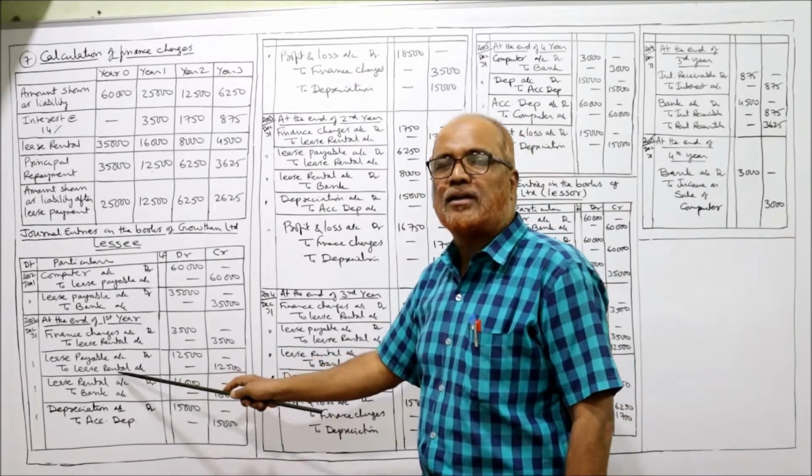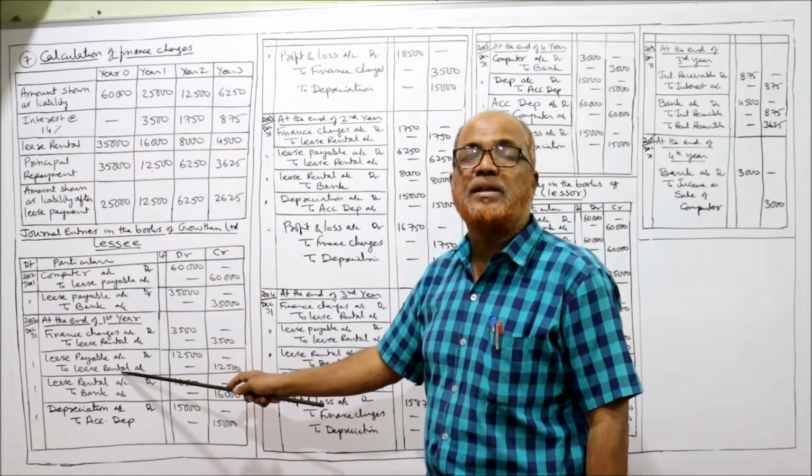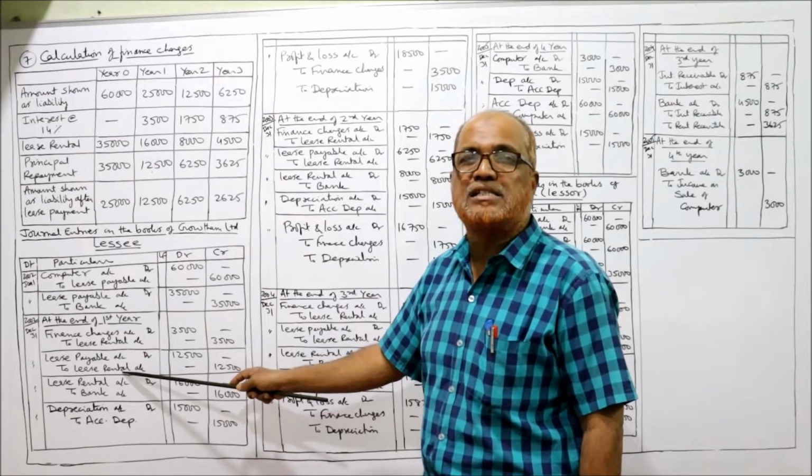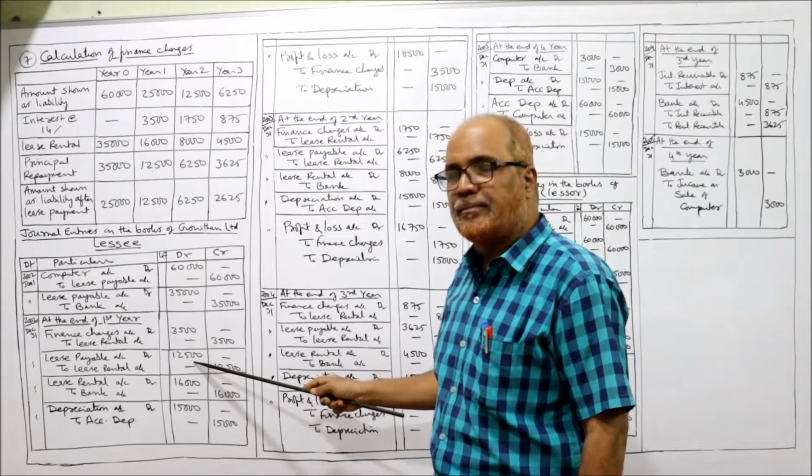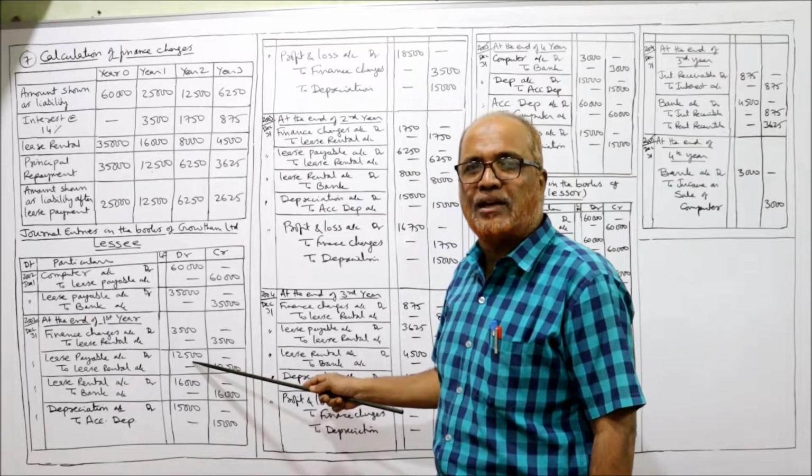Second, lease payable account debit to lease rental, being the principal amount due in the lease rental. How much is the principal amount? 12,500. Being the principal amount due in lease rental.